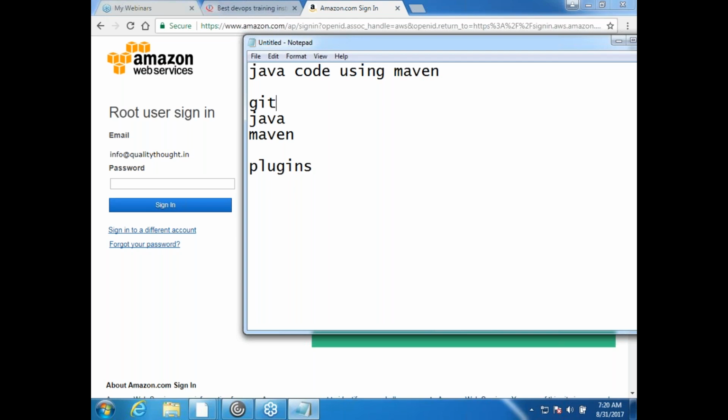Are we clear? So tomorrow if your stack changes, it is not Java and Maven, it might be .NET and MS build. So the place where you are executing, the Jenkins machine, should have .NET installed and MS build ready. The MS build plugin of Jenkins will make it easier to call that. It will give you an easier interface to call it. It will not install software. Remember that. Okay, fine.